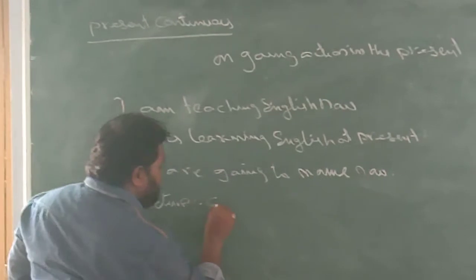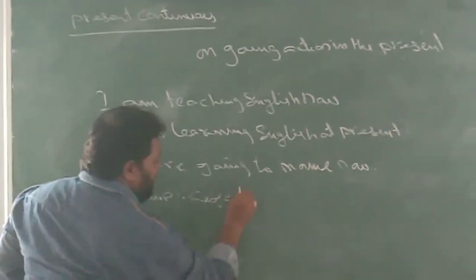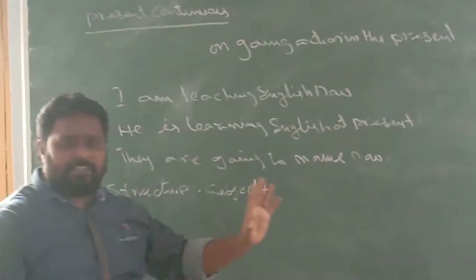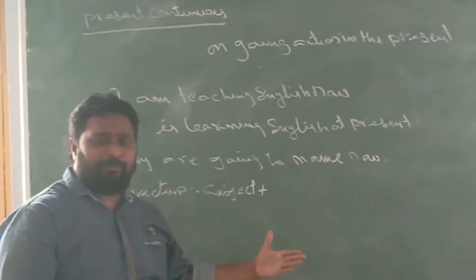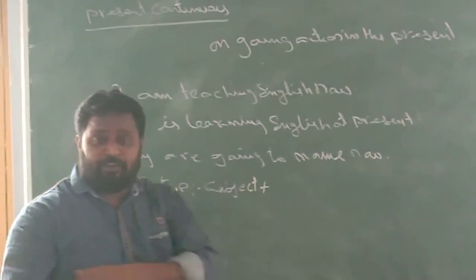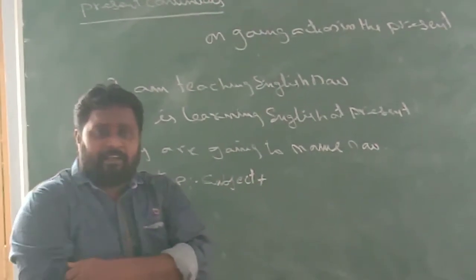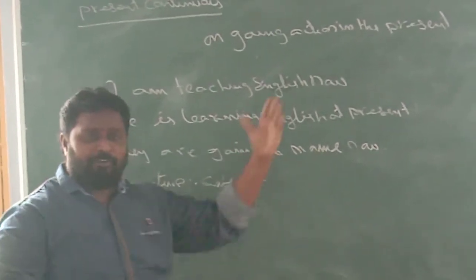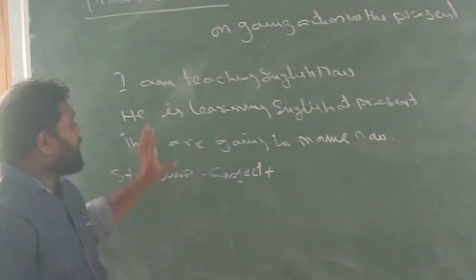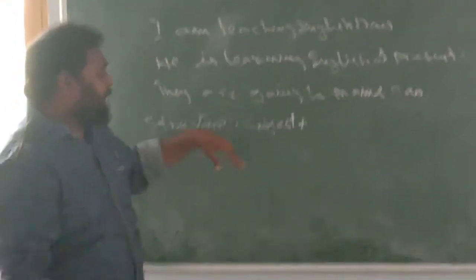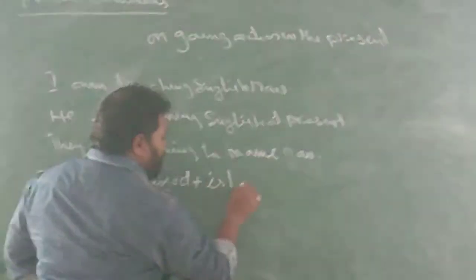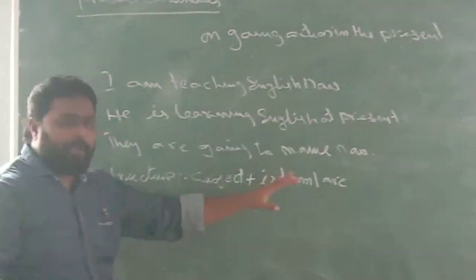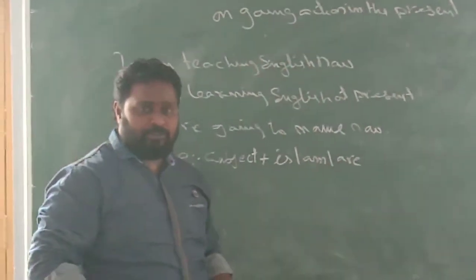Generally we get the subject in the beginning of the sentence. In English, every sentence starts with the subject itself. In the previous class we have seen the structure of sentences in English: subject plus verb plus other words. In sentences we have different tenses. So present continuous tense starts with the subject and then we have to use a suitable be form: is, am, are. So is, am, are are called be forms.